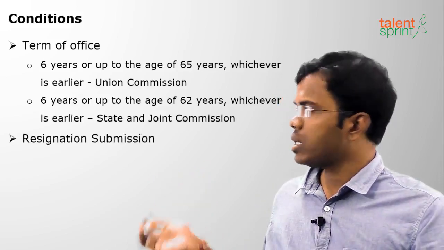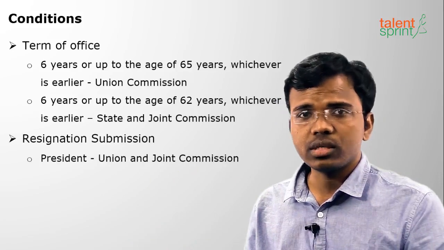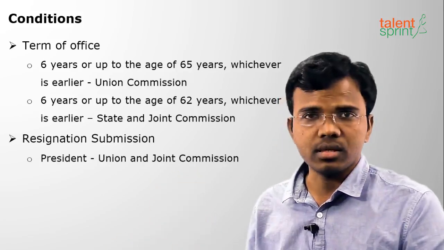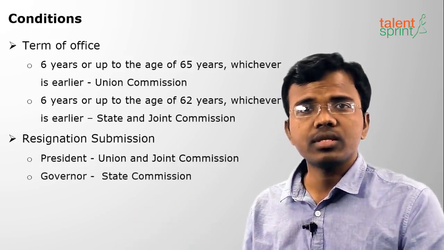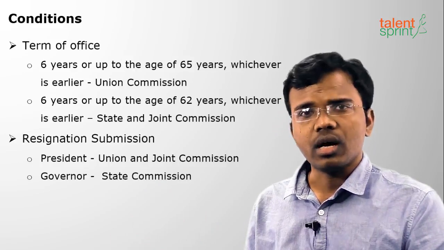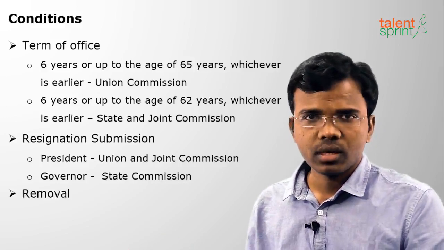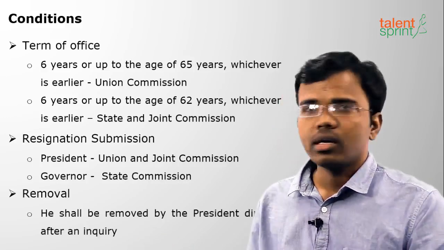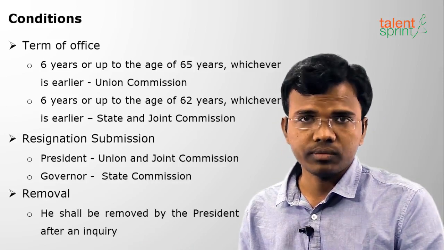And coming to the resignation, in case of the union and joint commissions, they submit resignation to the President. In case of a state commission, the members of the State Public Service Commission submit it to the Governor. And coming to the removal, all are removed by the President directly. Here the Governor will not be involved.